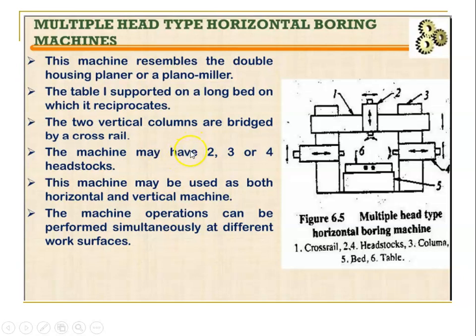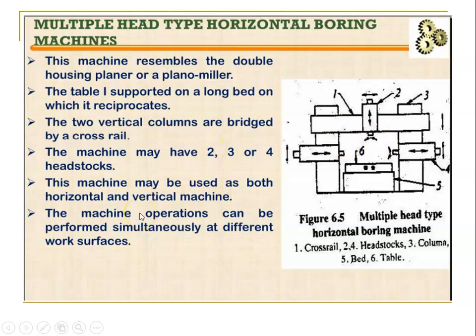The machine may have two, three or four headstocks. So here I can use headstock 1, 2, 3, 4. We can use them in any way. If we use more than one headstock, we can say it is a multiple head. This machine may be used for both horizontal as well as vertical machining. Again, as I said, there can be a vertical headstock, so we can do vertical milling as well as vertical boring.